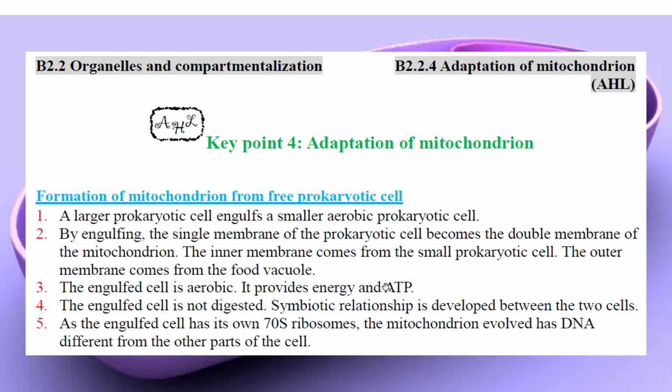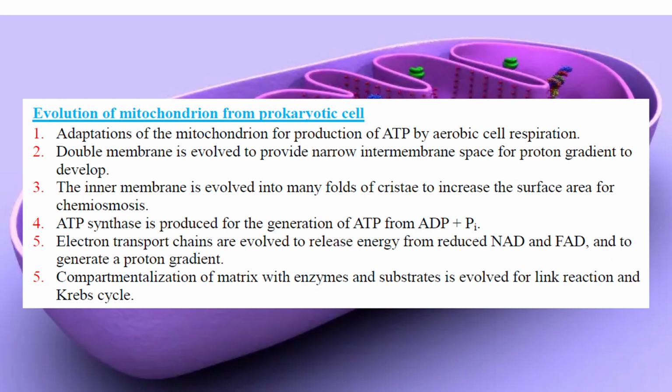Later on, we talk about how it adapts. The engulfed cell is not digested; it becomes a symbiotic relationship. They work together, so they fuse and become a mitochondrion. Why do we say so? Because in mitochondria we found 70S ribosomes, not the outside ones, 80S. And now how the mitochondrion evolved for its function is part of evolution and compartmentalization.